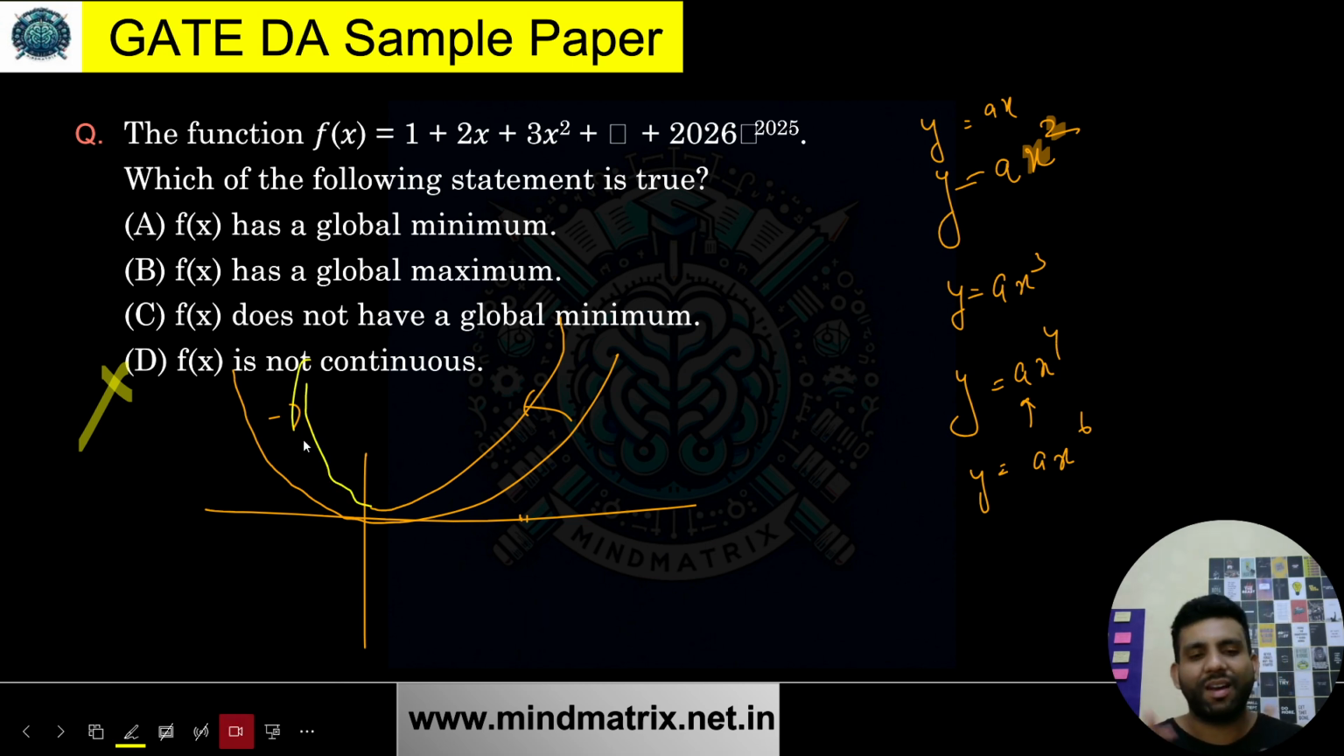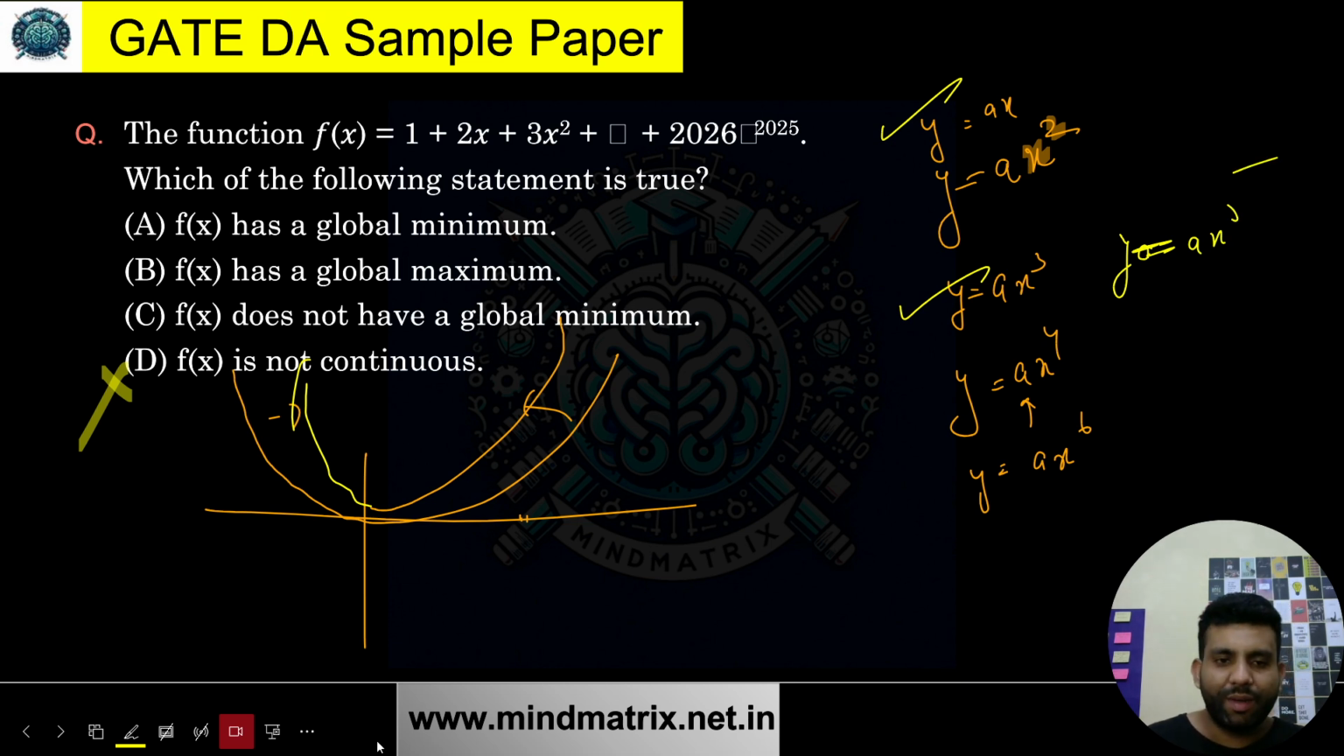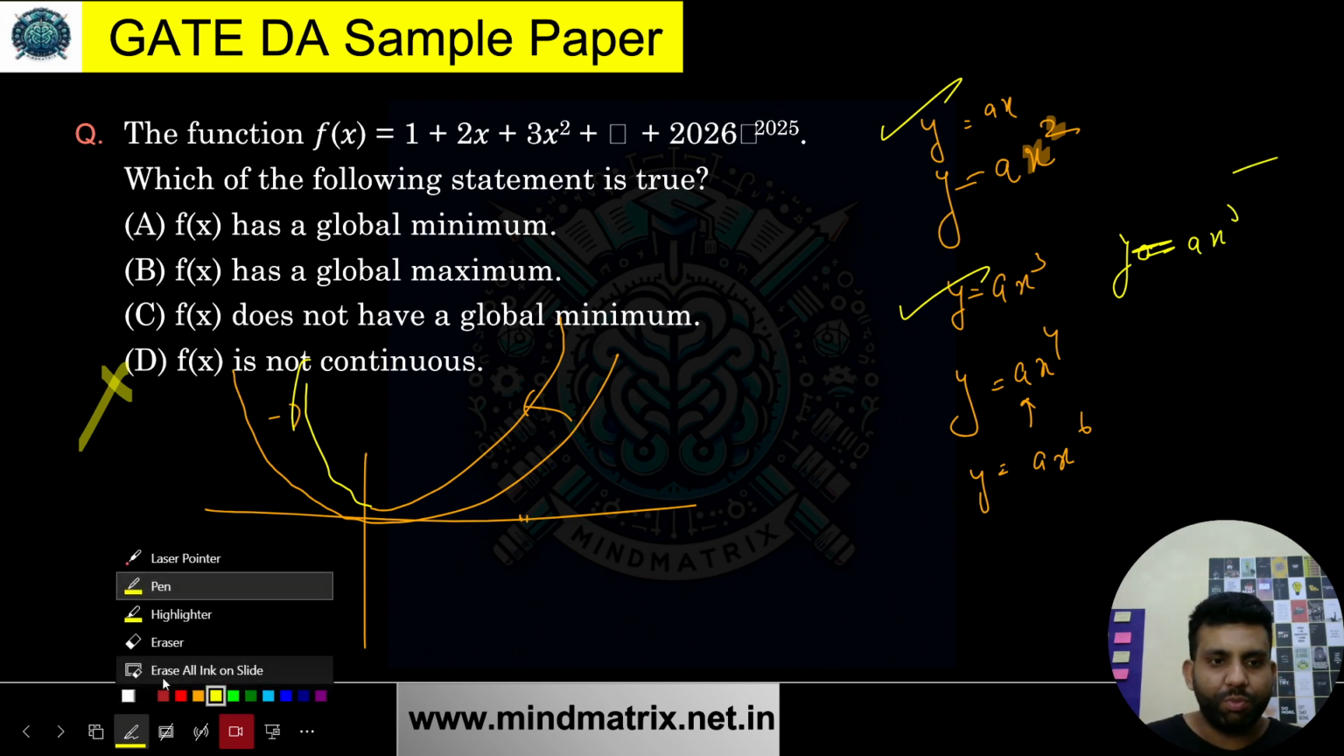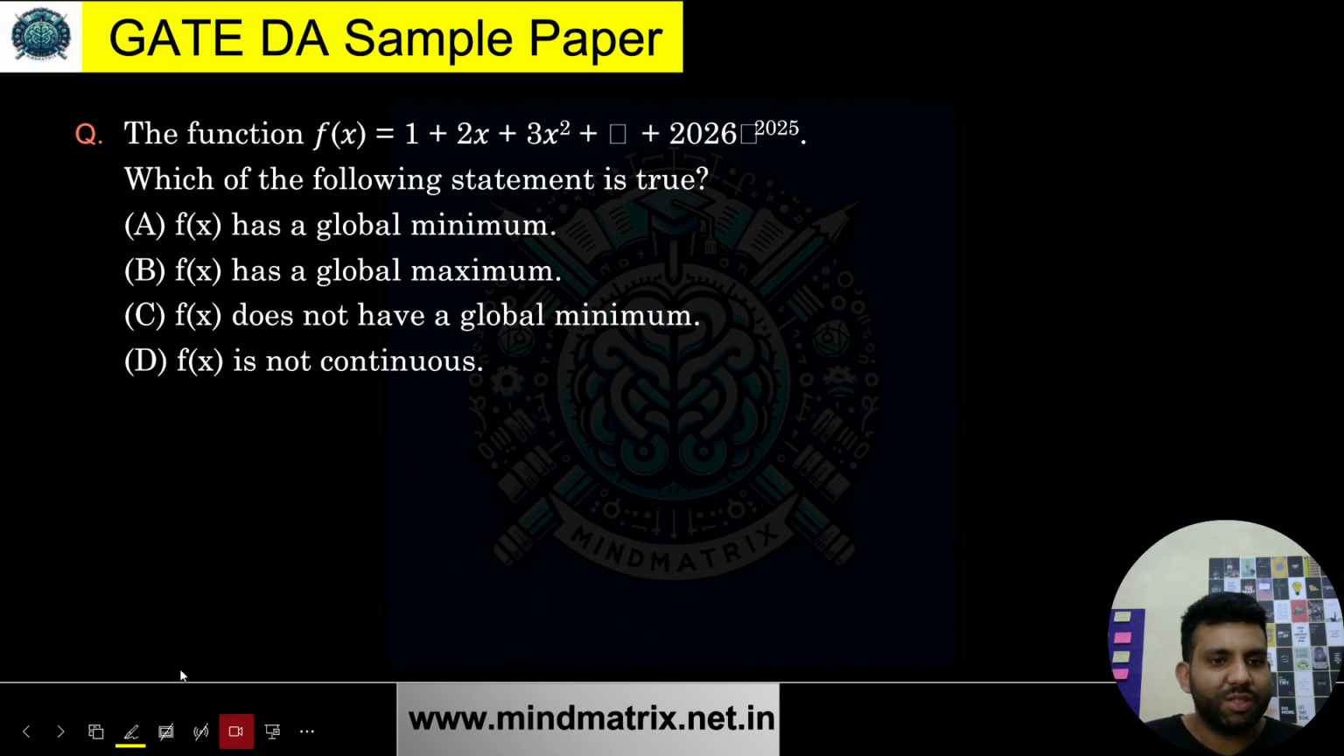Okay, but I guess the idea is clear. But what if I say y equals ax, y equals ax cube, y equals ax to the power 5? What will be happening in that case? In that case, my graphs, I'm just giving you a good overview. I can tell you the direct answer over here as well, but just to clear everything, I'm telling you. So let's talk about now the even powers.